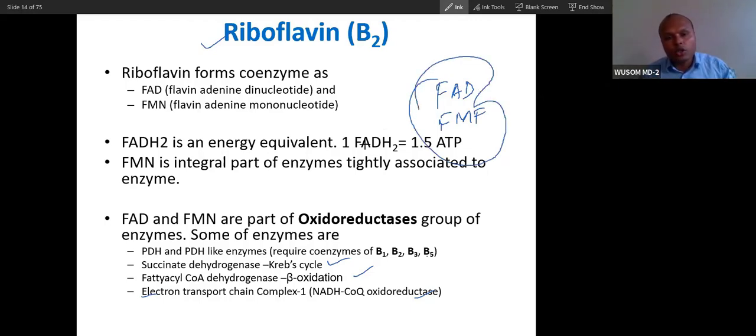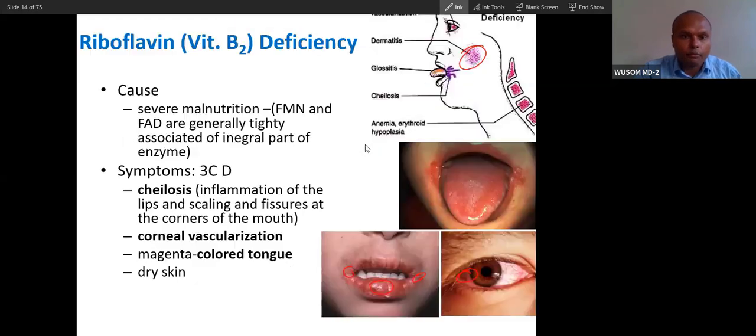And if deficiency happens, it does not happen quickly. It takes time for deficiency to happen. And the presentation is oral and dermatological. You can see oral presentation. So this 3C and D you can remember. You can see cheilosis. Cheilosis is inflammation of the lip and scaling with fissures. This is cheilosis.